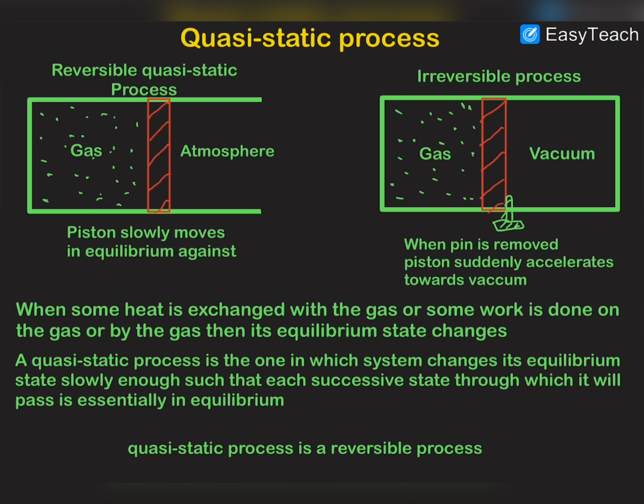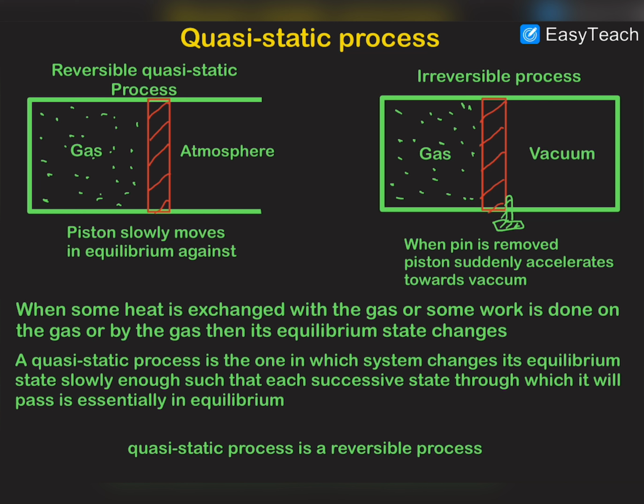In this video today we are going to discuss the quasi-static process. So you can see that there is a gas which is trapped in between a cylinder and a piston which is movable, and this piston is in equilibrium. Which means the net force acting on this piston is zero.